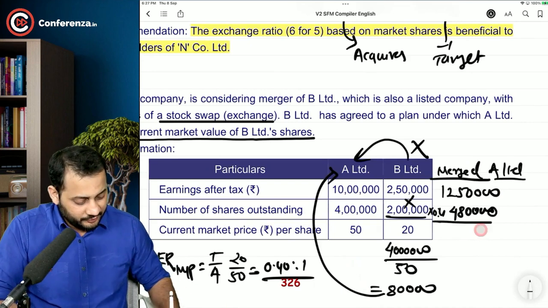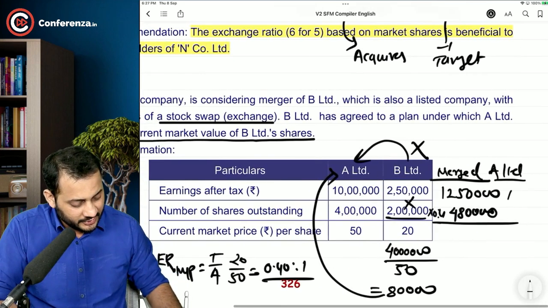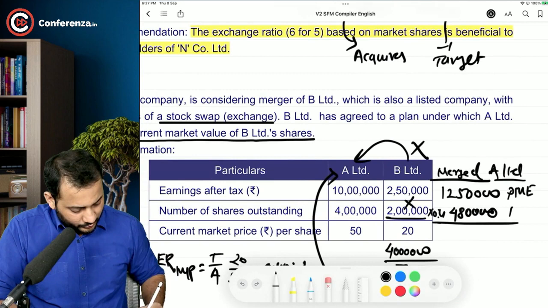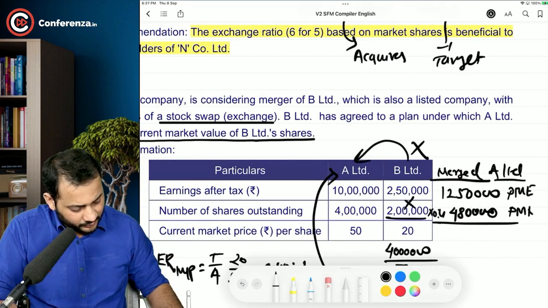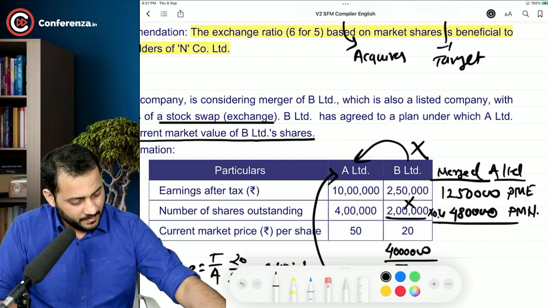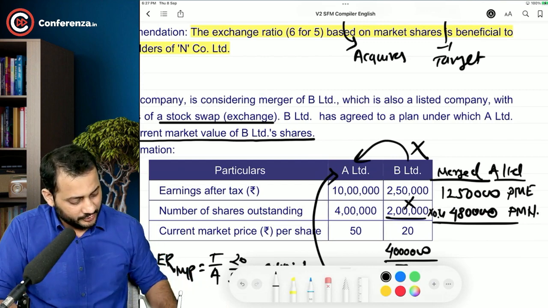What will you achieve with this? This is the post-merger earning. This is the post-merger number of shares. If you divide the post-merger earning by the post-merger number of shares, you will get post-merger EPS. That's 2.604. Am I right?